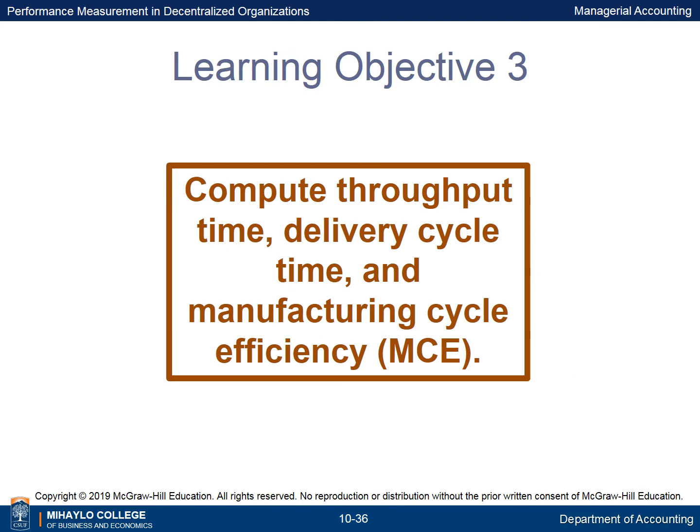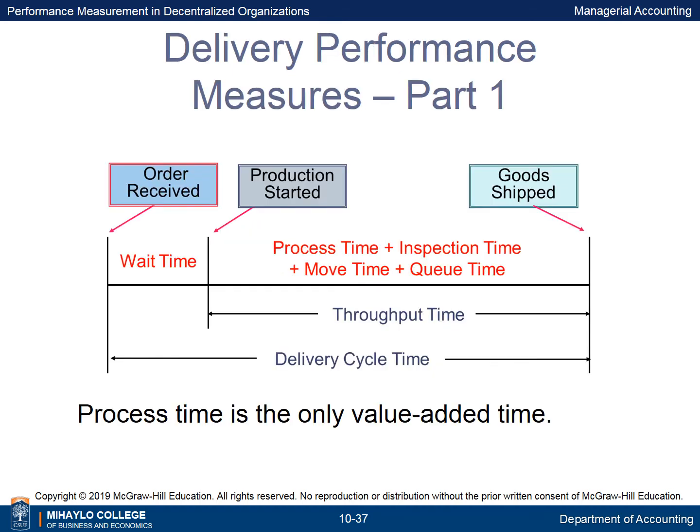Learning Objective 3 is to compute throughput time, delivery cycle time, and manufacturing cycle efficiency, MCE. Delivery cycle time is the time from when a customer order is received to when goods are shipped. The time from when the order is received until production is started is wait time. The start of production until the time goods are shipped is throughput time. It includes process time, inspection time, move time, and queue time. Process time is the only value-added time.